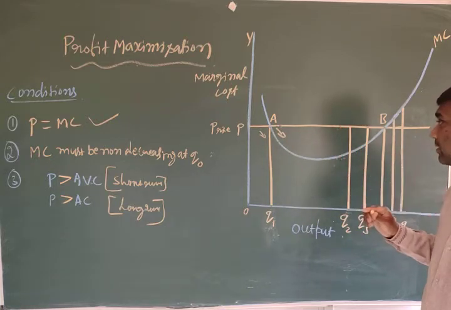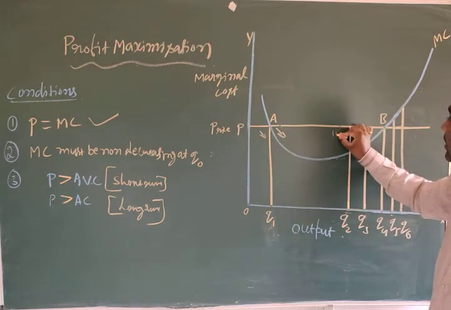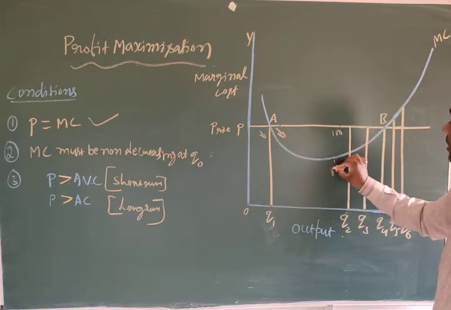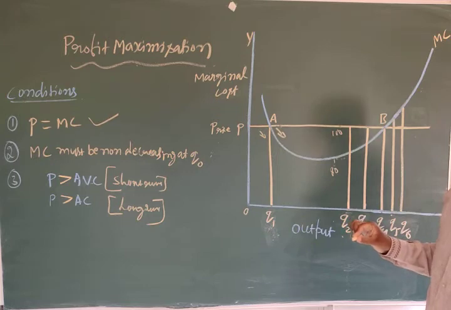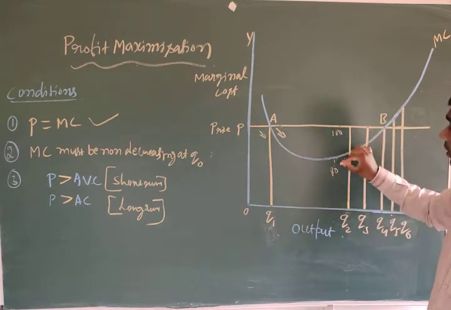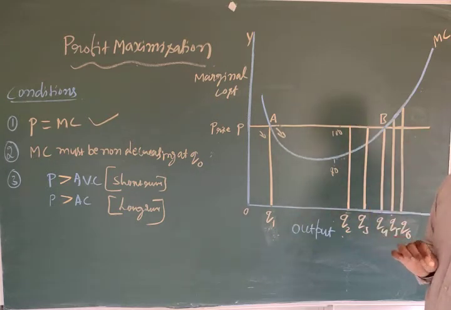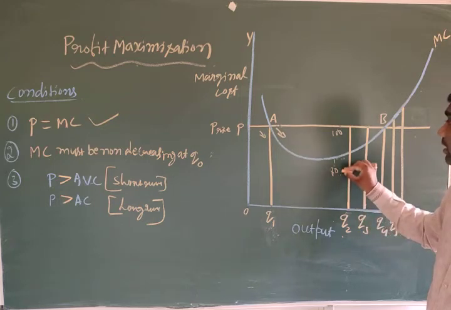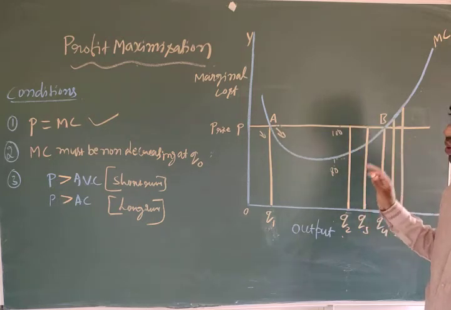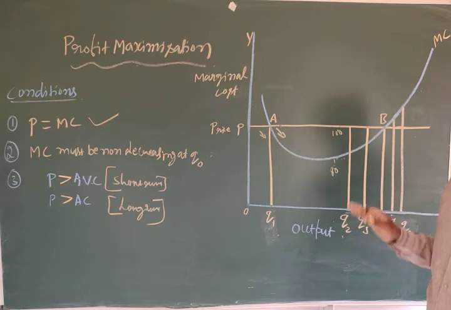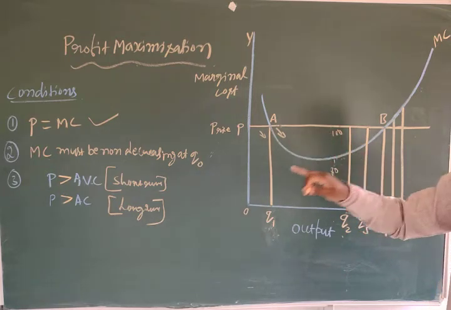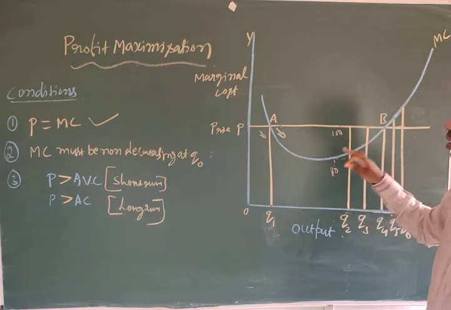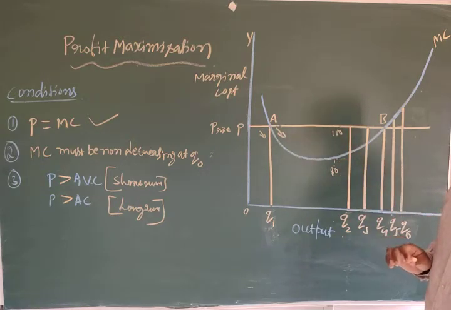For example, the price is 100 and the marginal cost is 80. Understand? To achieve more and more profit maximization, you have to understand that marginal cost must be non-decreasing at Q0.